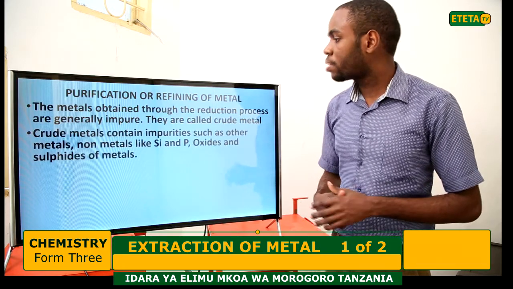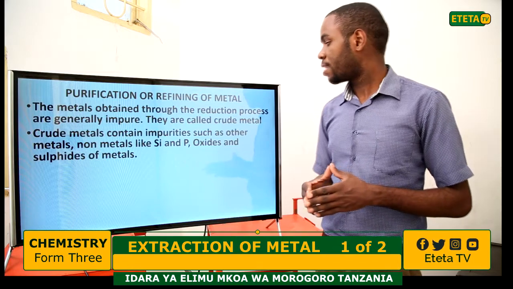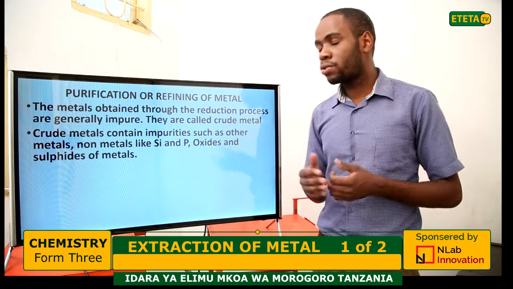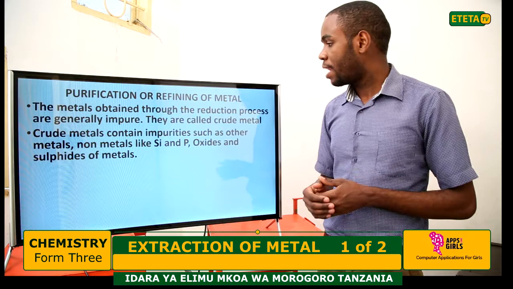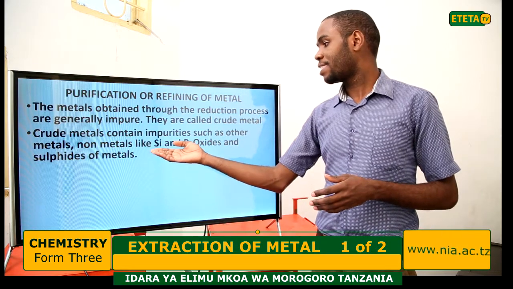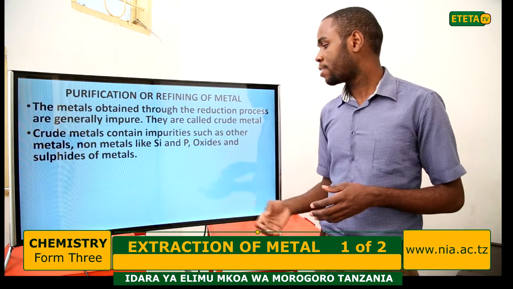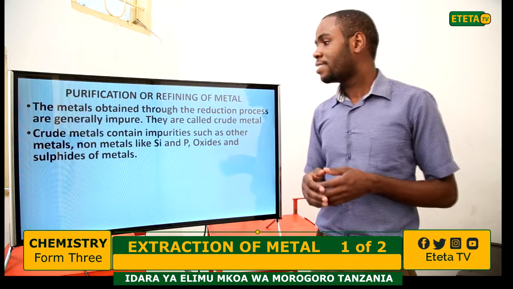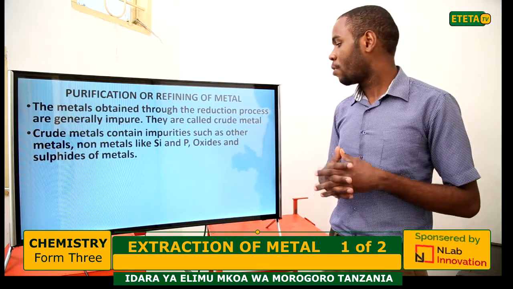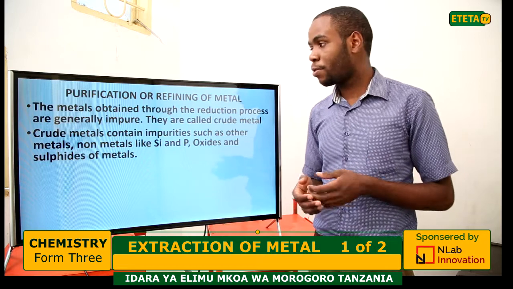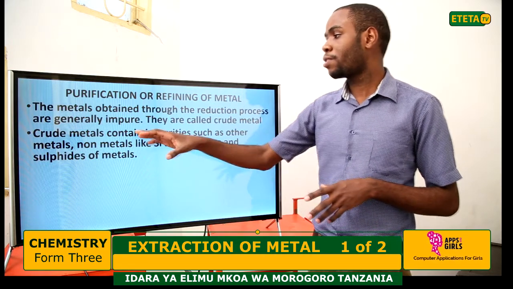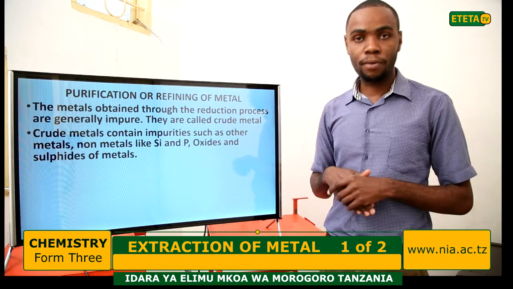Crude metal contains impurities such as other metals, non-metals like silicon and phosphorus, oxides and sulfides of metals, and other impurities. So crude metals contain a lot of impurities.